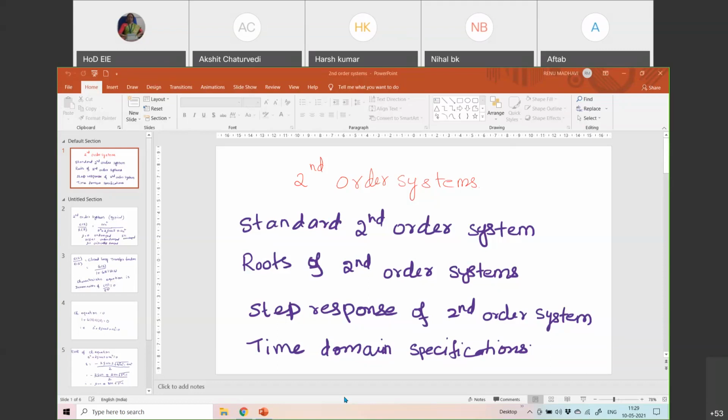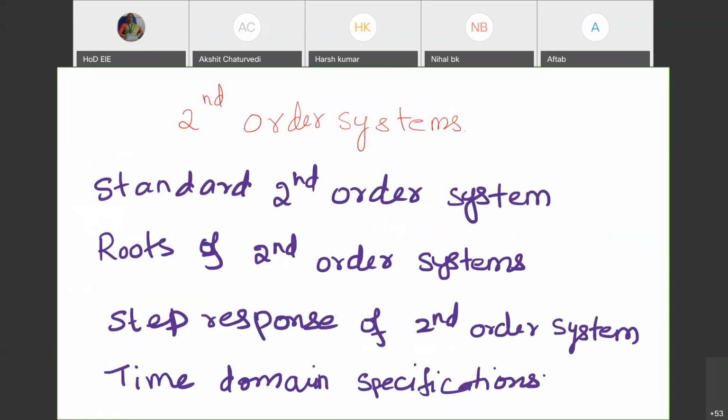Okay. Now coming to the standard second order system. What is the format of it?